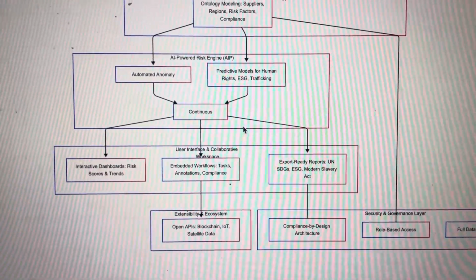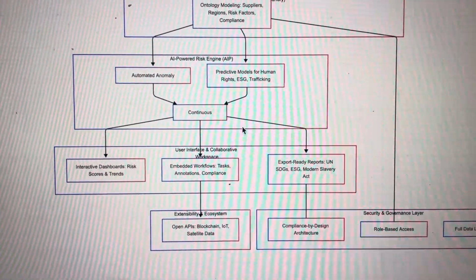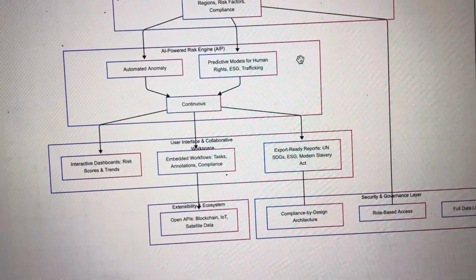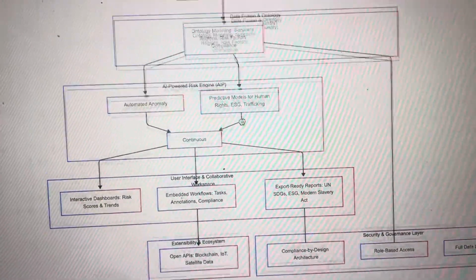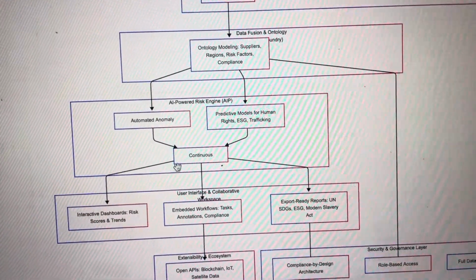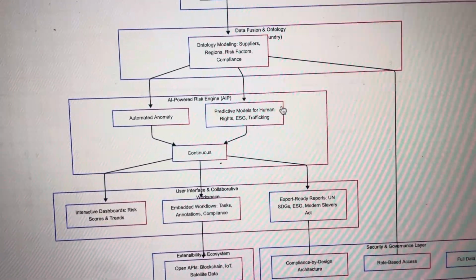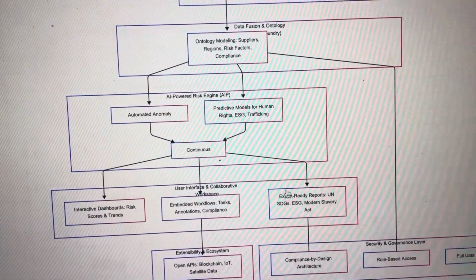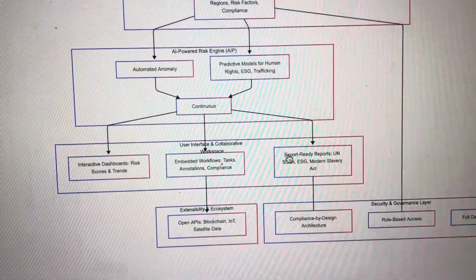On the app workflow, we can have onboarding. Users upload supplier data or connect existing systems, and we will have a risk scan where the AI engine runs automated scans, cross-referencing databases of known violations and high-risk zones.